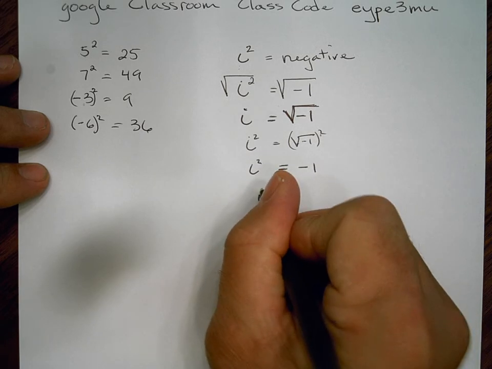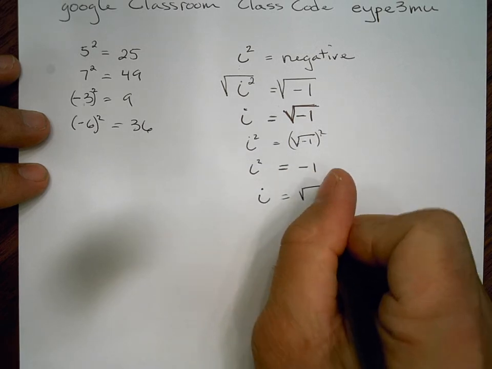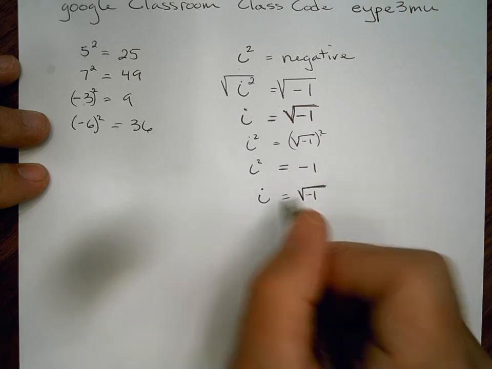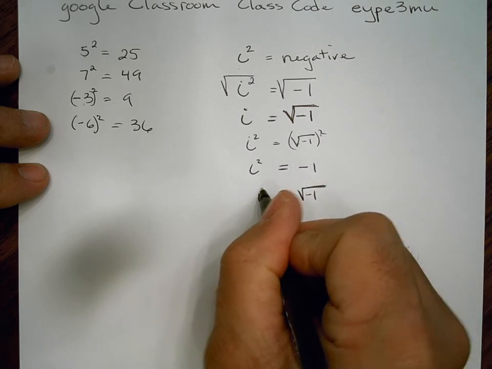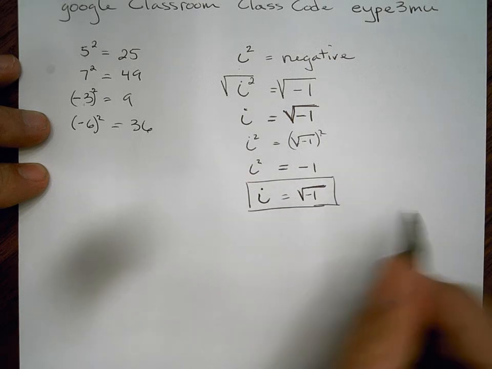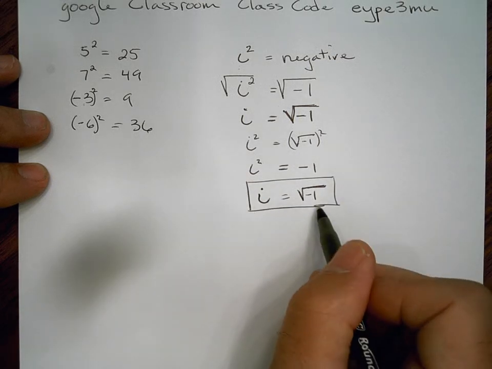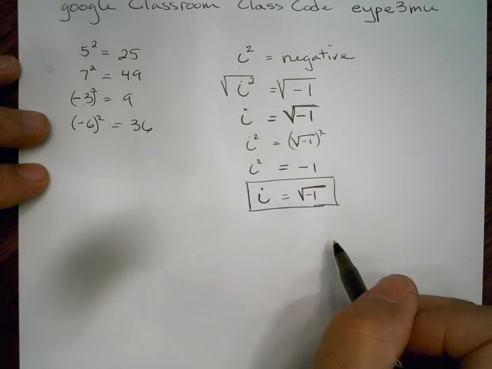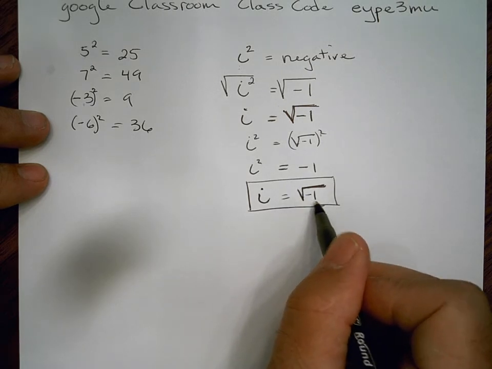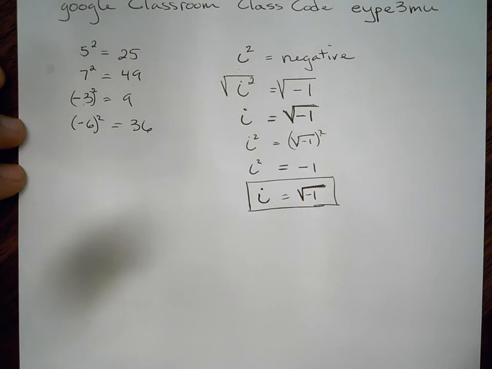So anytime we end up with a square root of -1, we simply say, you know what? That really doesn't make sense to us. We're just going to call it i, our imaginary number. So that's an imaginary number. Anytime you have the square root of a negative number, we can isolate that -1 and say the square root of -1 is equal to i.